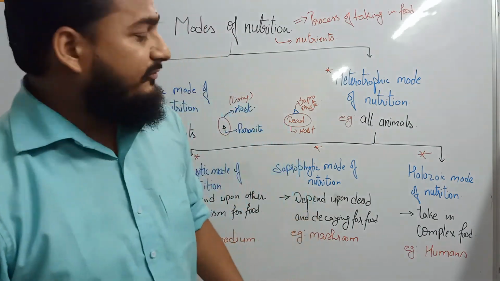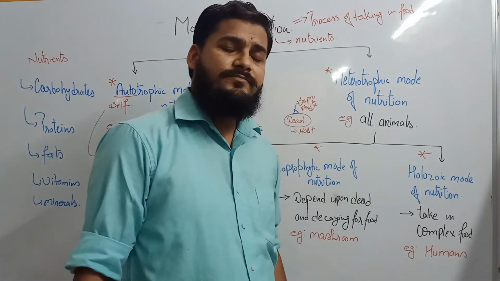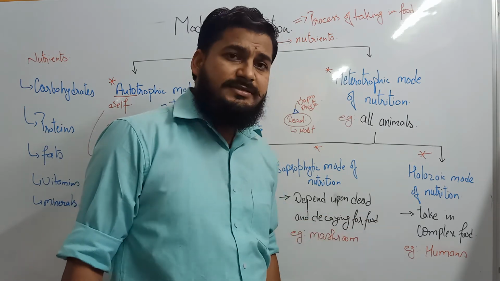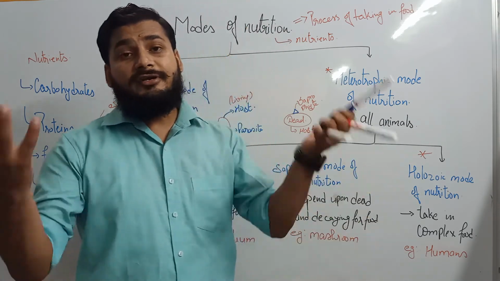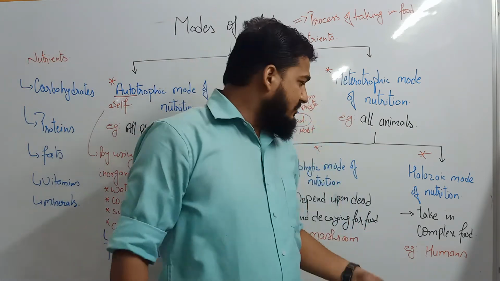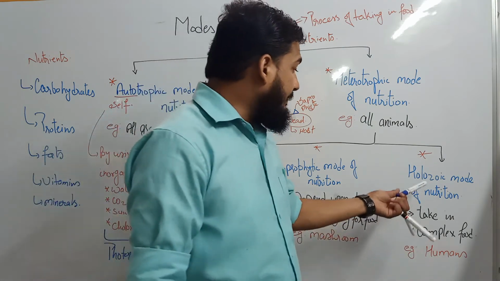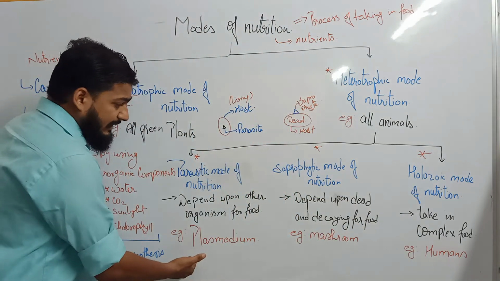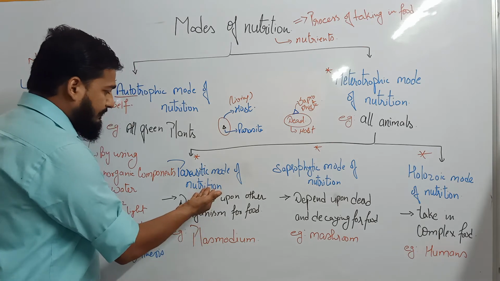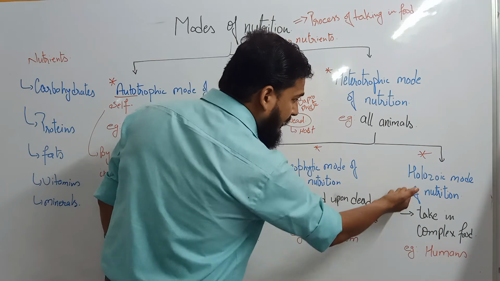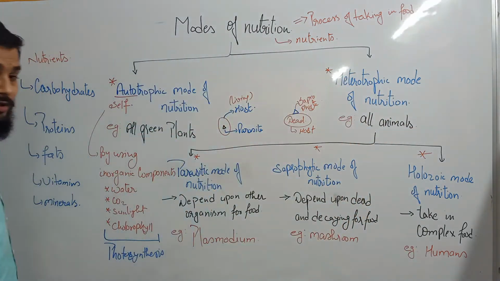This means in the food of these organisms, multiple nutrients are present at the same time. These organisms are called the holozoic mode of nutrition. Examples: in parasitic mode, Plasmodium; saprophytes, mushroom; holozoic, humans.